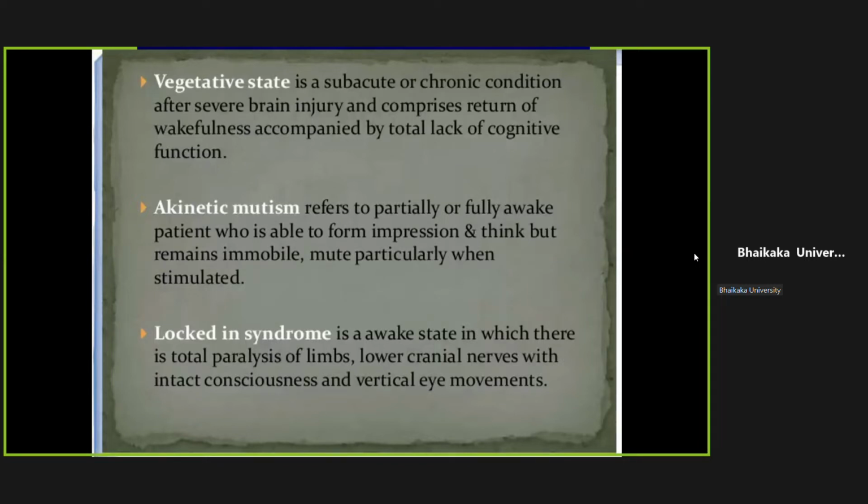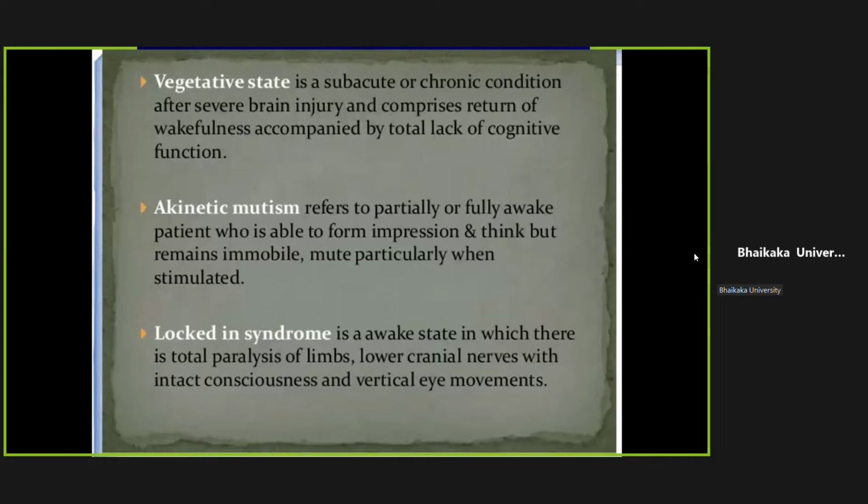He would be wakeful, but he would not behave as a normal adult. He will not be able to think, judge, respond, or perform executive tasks. He won't have any bowel or bladder continence. He will behave as if he is an infant. That is known as vegetative state. The patient is not effective in society. That's what we can say. He will be dependent for all activities on his family members.